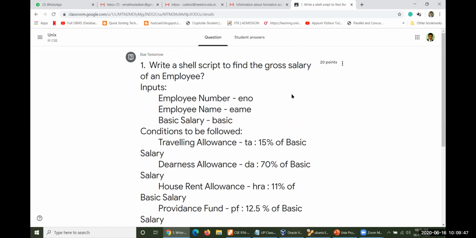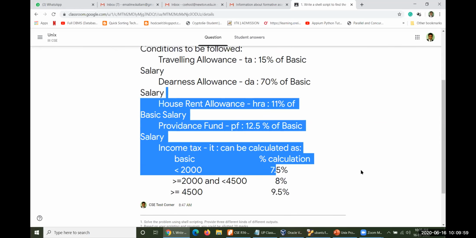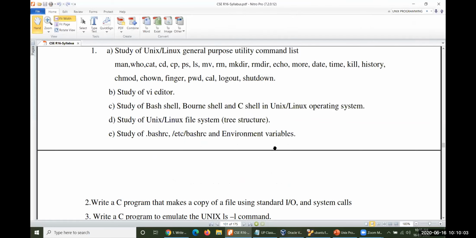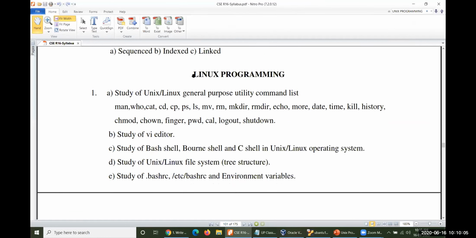I don't know what happened to other people. The girls and the boys here, take the lead and ask them to register for Unix, so that you get habituated to Unix programming. Look at this: this is the Linux programming paper stipulated by your university, JNTU Kakinada.